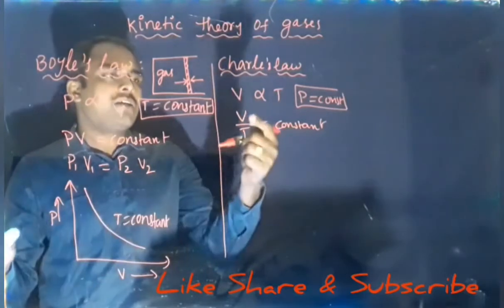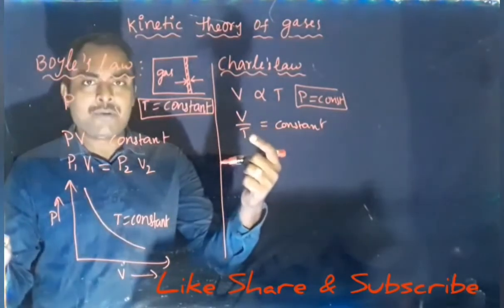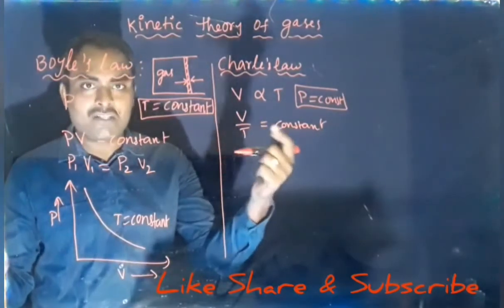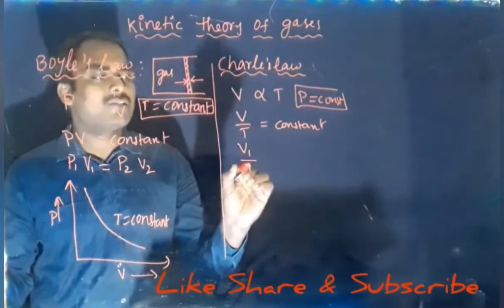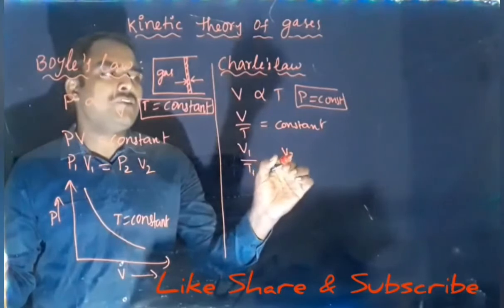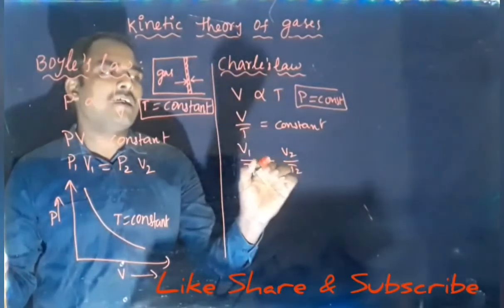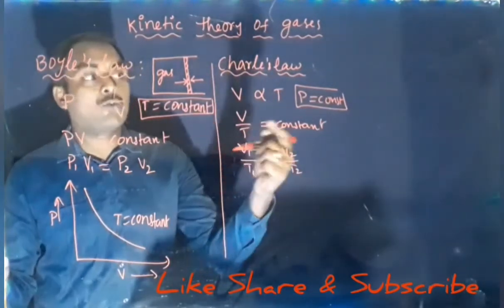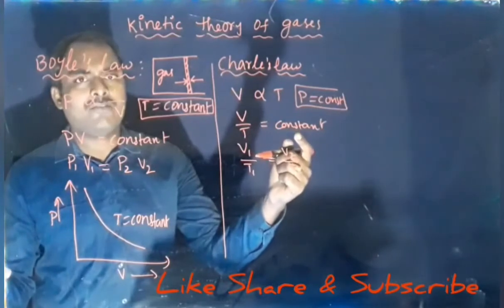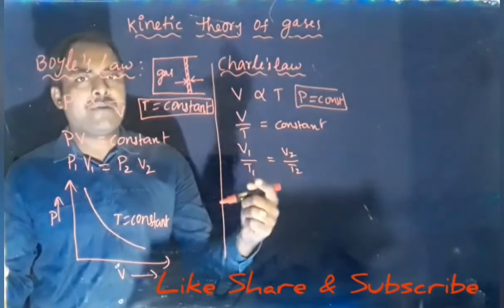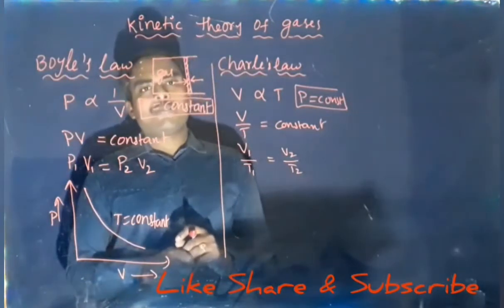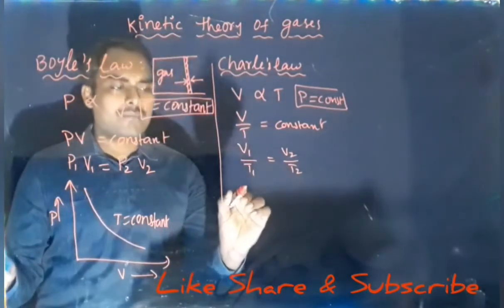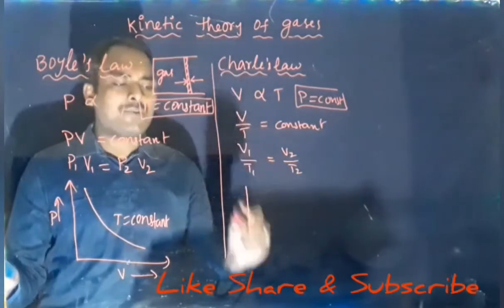So now here we can write volume can change, temperature can change, but volume by temperature is constant. So let us write volume changes to V1, temperature changes to T1. Volume changes to V2, temperature changes to T2. But the volume upon temperature should be constant. Means same always. So V by T, V by T. V1 by T1 equal to V2 by T2. This is Charles' law.